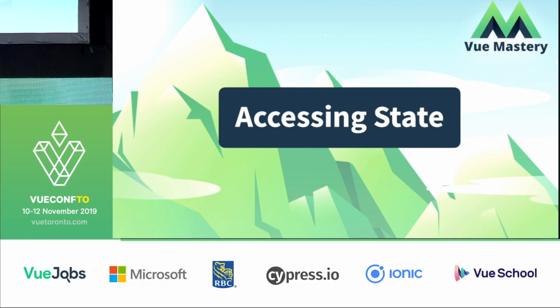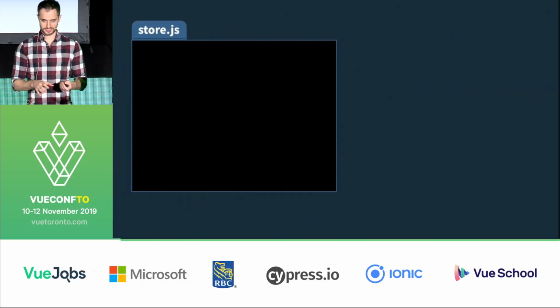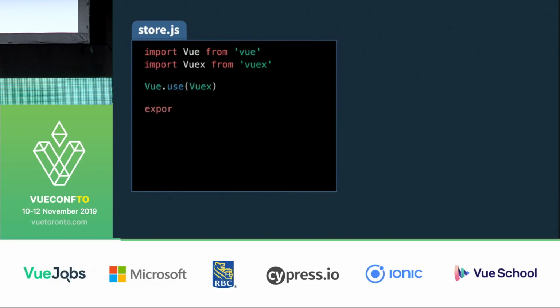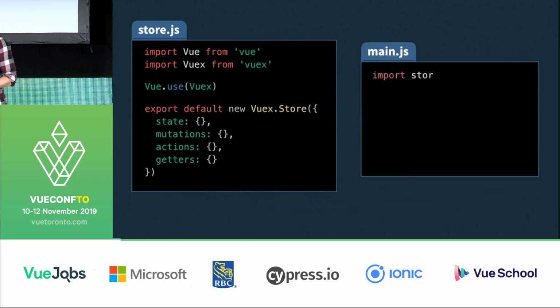So let's look at how you actually use it to access state a little more practically. First, I want to show you, if you had used the Vue CLI and added Vuex, you'd find this store.js file, which would look like this. And in your main.js, you'd find that it was basically inserted for you in your root Vue instance.